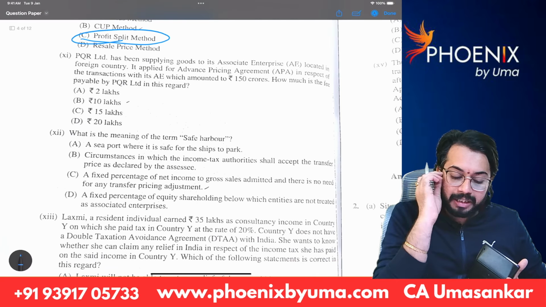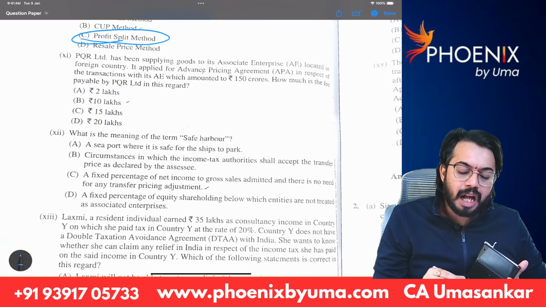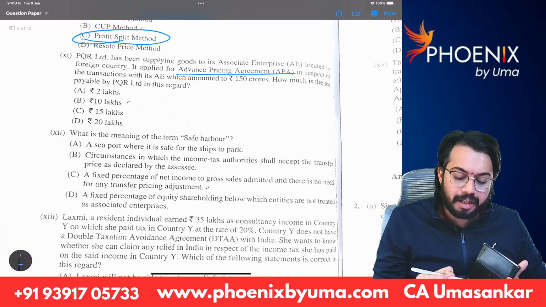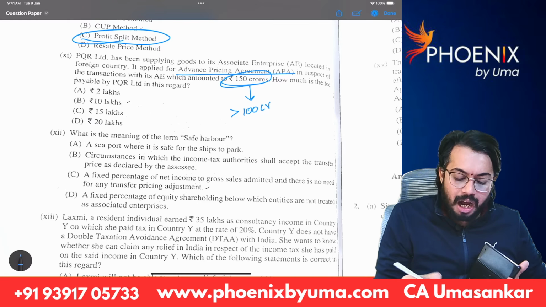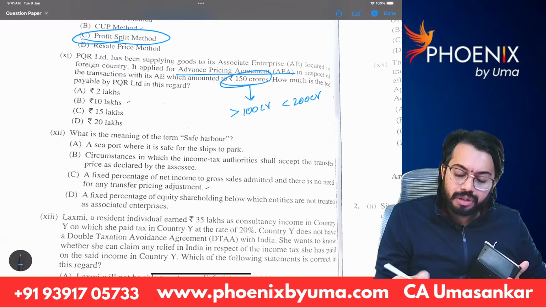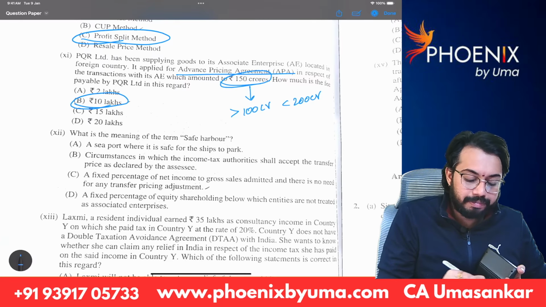PQR Limited has been supplying goods to its associated enterprise located in a foreign country. It applied for an advance pricing agreement. The transaction amount is 150 crores. It is above 100 crores and less than 200 crores. So the fee is 10 lakhs.